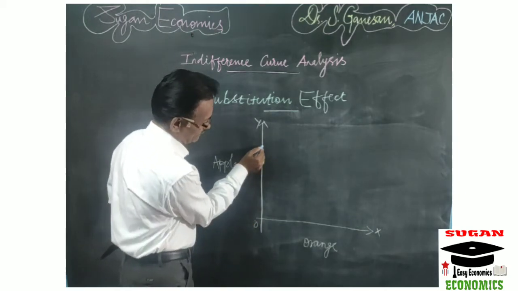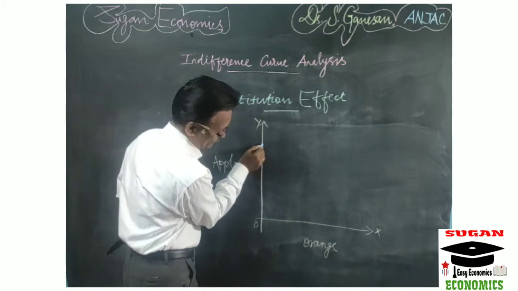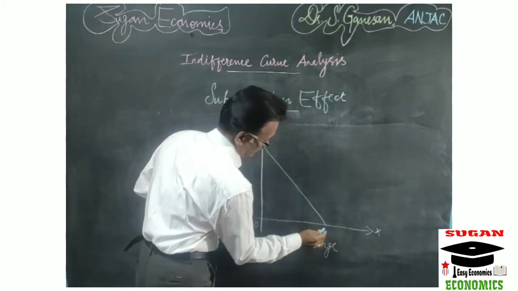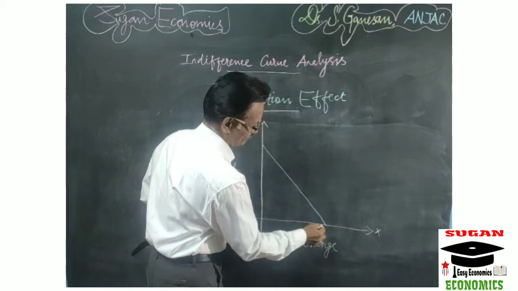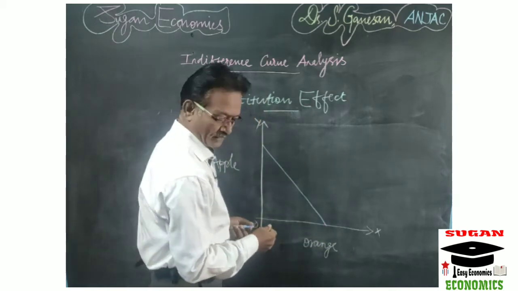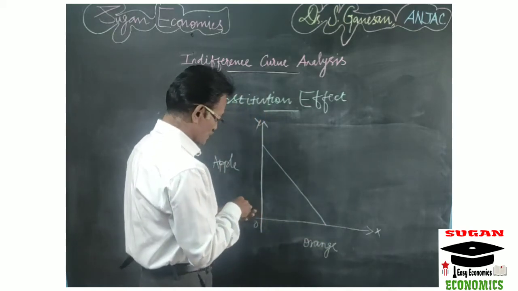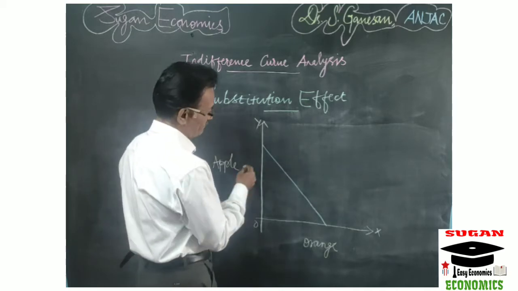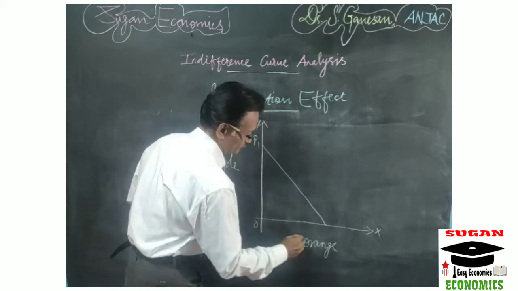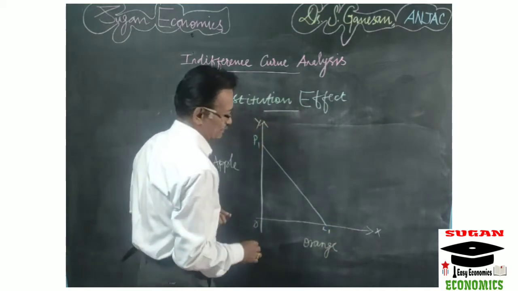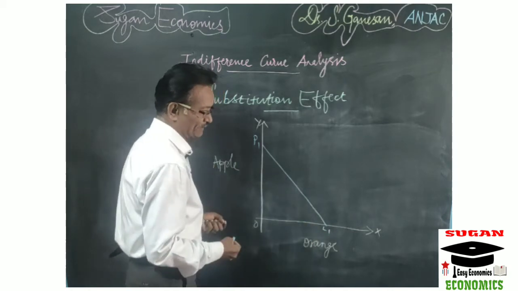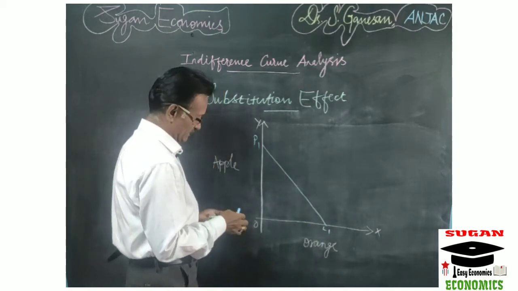First we have to draw a budget line or price line. So now you draw a budget line or price line, right? So now you can give a name. So here P1 L1. So P1 L1 is the price line or budget line.